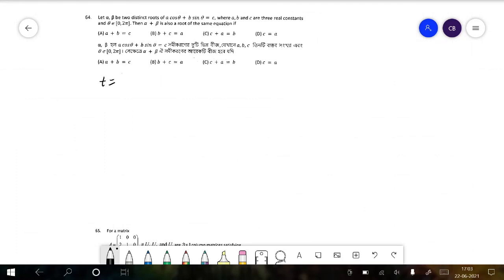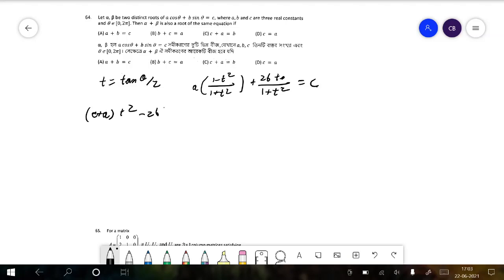So if we let t be equal to tan theta by 2, then we can write a into (1 minus t square) by (1 plus t square) plus 2bt divided by (1 plus t square) is equal to c. From this, after simplification, we get c plus a times t square minus 2bt plus, as a constant, c minus a is equal to 0.